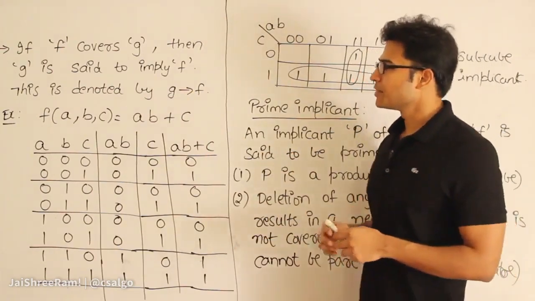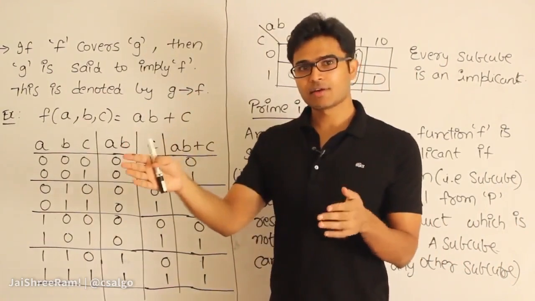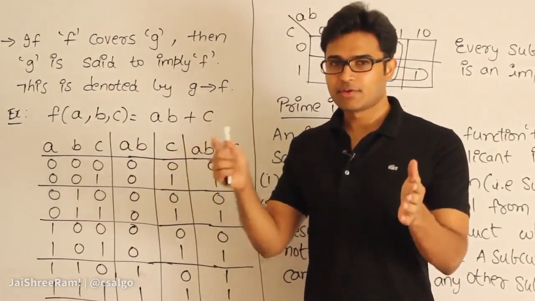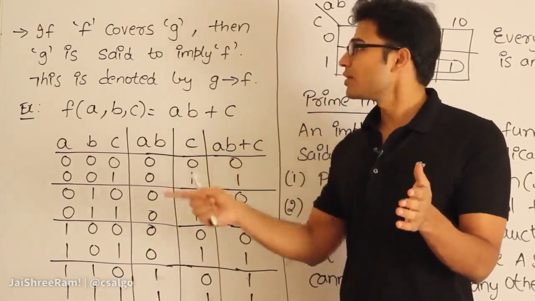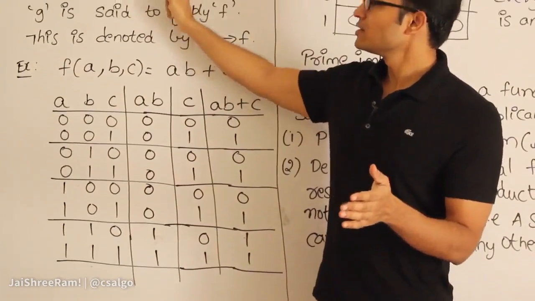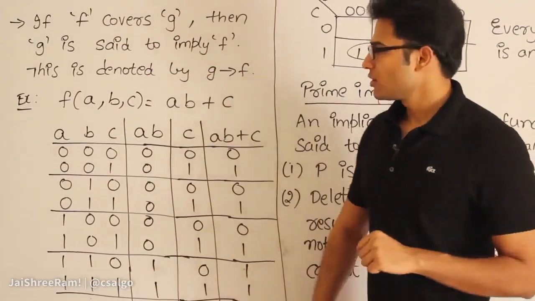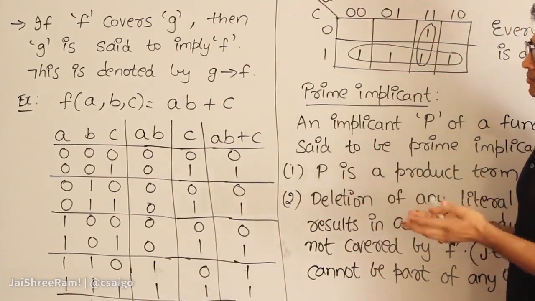Now what is the relation between these implicants? What is an implicant? If f covers G, which means G is covered by f, then G is an implicant of f. So now I'll tell you the relation between the function, the expressions, and the implicants.